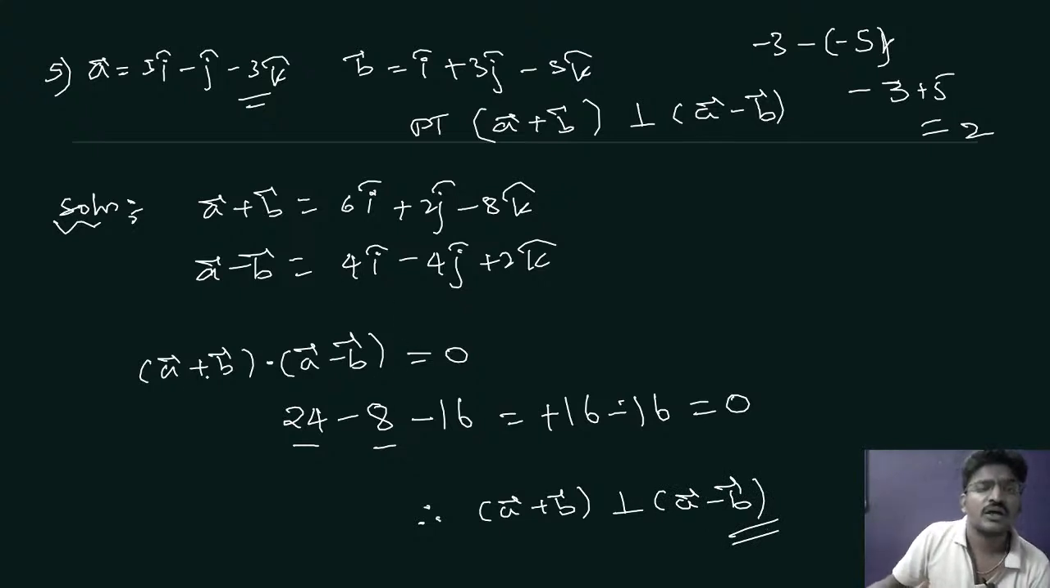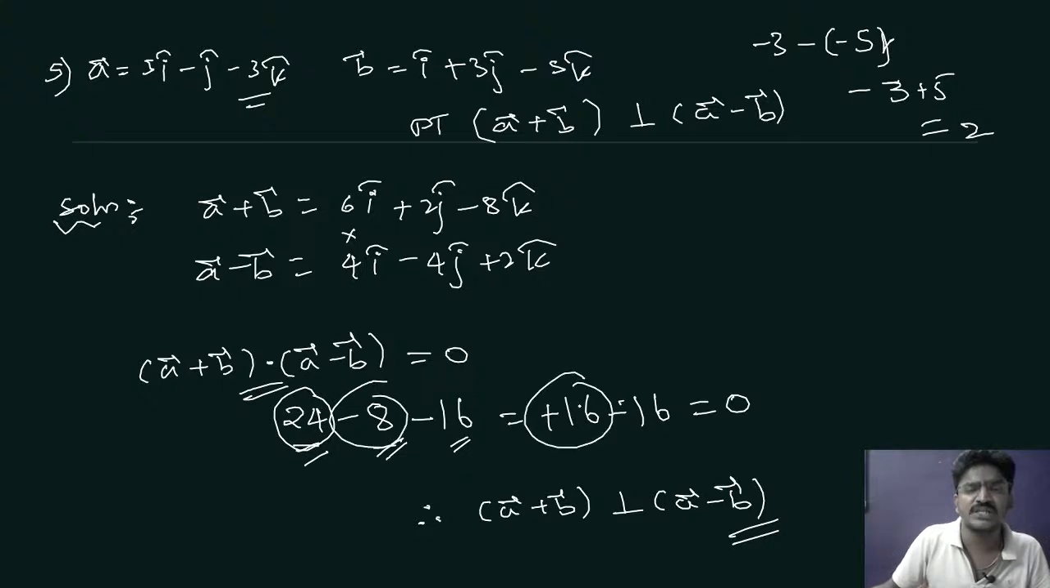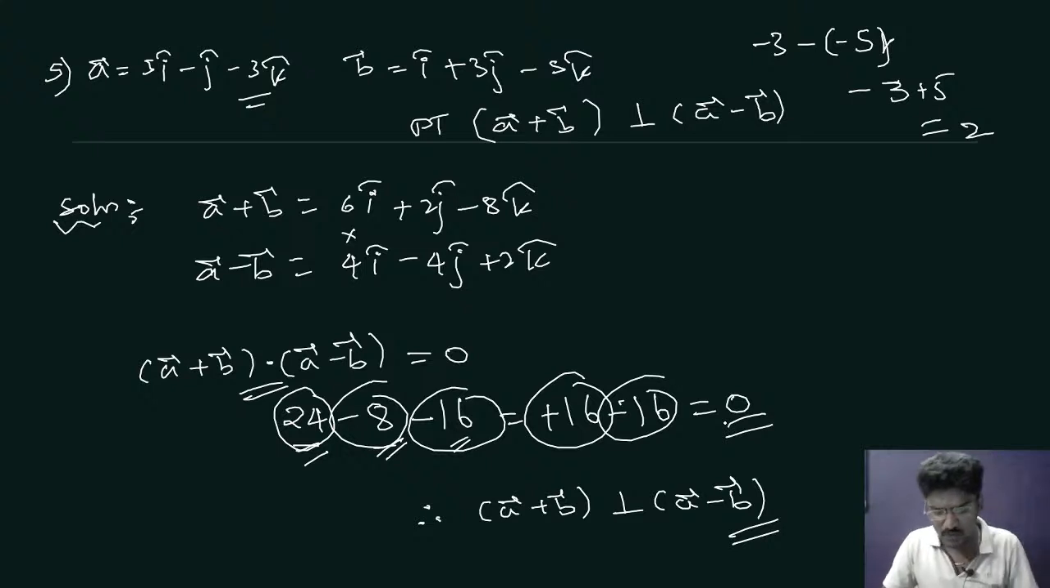Clear? If you do the dot product, 6 into 4 is 24, 2 into minus 4 is minus 8, minus 8 into 2 is minus 16. So this is 24 minus 8 plus 16 minus 16, which will be equal to 0. Previously I had taken this as plus in the second one also, so that's why we got it wrong. No problem. Sometimes if we lose concentration that will happen. Don't worry. Okay, have you understood this?